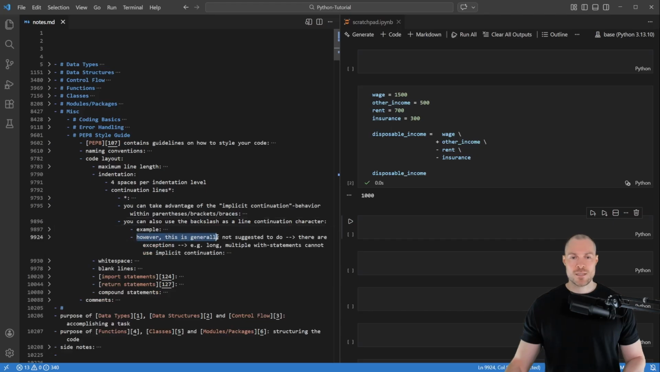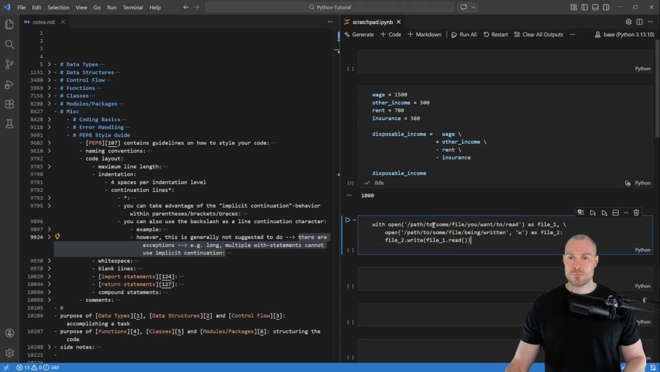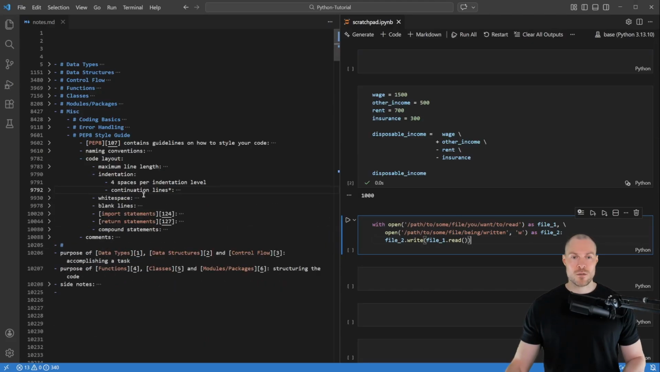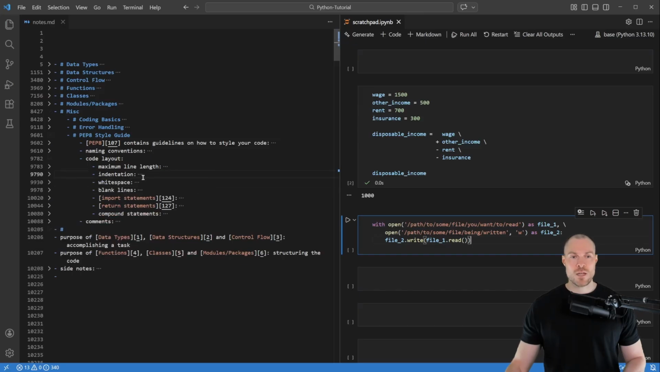So this is how I can use the backslash as a line continuation character. However, this is generally not suggested to do. However, there are also some exceptions. For example, long multiple if statements cannot use this implicit continuation behavior. So in that case, then you would need to write the code like this, where you then use here this backslash as a line continuation character. Okay, so those are my notes for continuation lines. And with that now, then we've covered all my notes with respect to indentation.